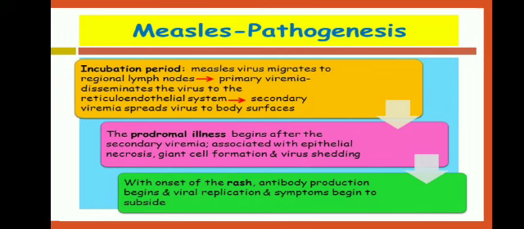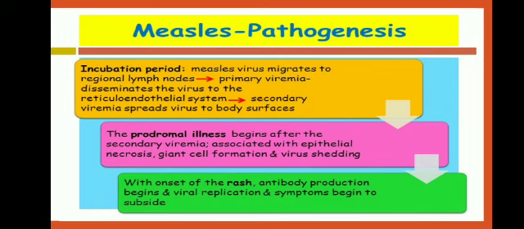Regarding its pathogenesis, we will start with its incubation period. You all know what incubation period means. The period between exposure to infection and the appearance of the first symptom is known as the incubation period. First, the measles virus migrates to the regional lymph node where primary viremia occurs, meaning virus in the blood.